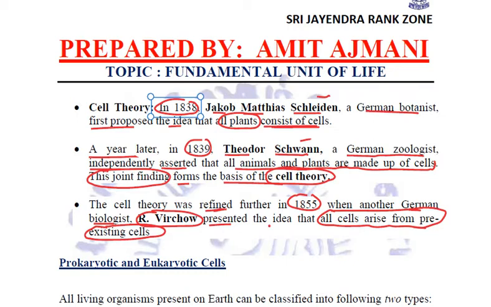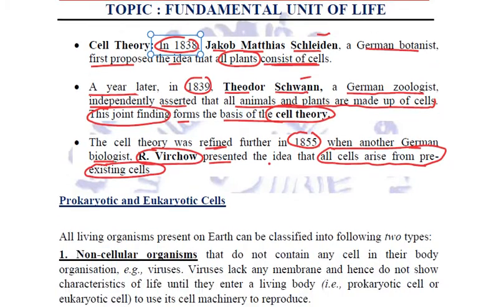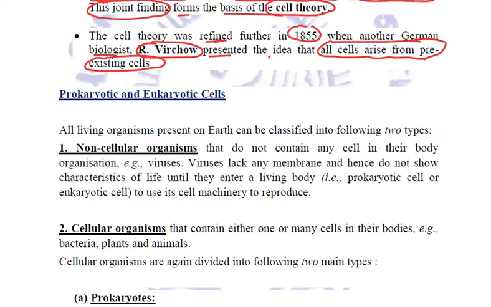Fine. So this is a brief history of details about the cell. Who discovered cells? Robert Hooke. Dead cells, cork cells. Who discovered living pond water cells? Leeuwenhoek. Who discovered nucleus? Robert Brown. Who gave the cell theory? Schleiden and Schwann. What was the cell theory? Who expanded the cell theory? Virchow. How? Stating that all the cells arise from pre-existing cells. Clear to all? Now talking about different types of cells. All the living organisms present on earth can be classified in these two types.